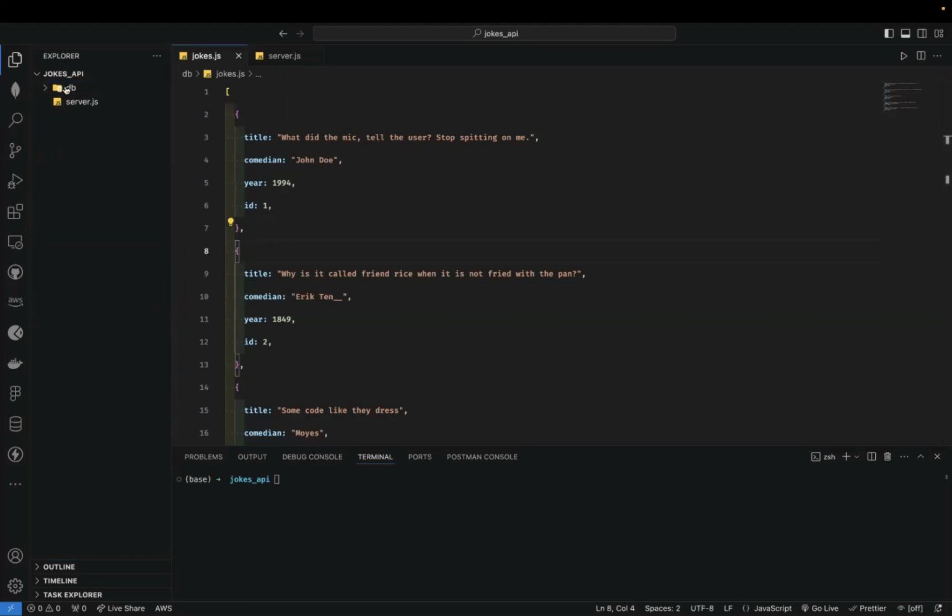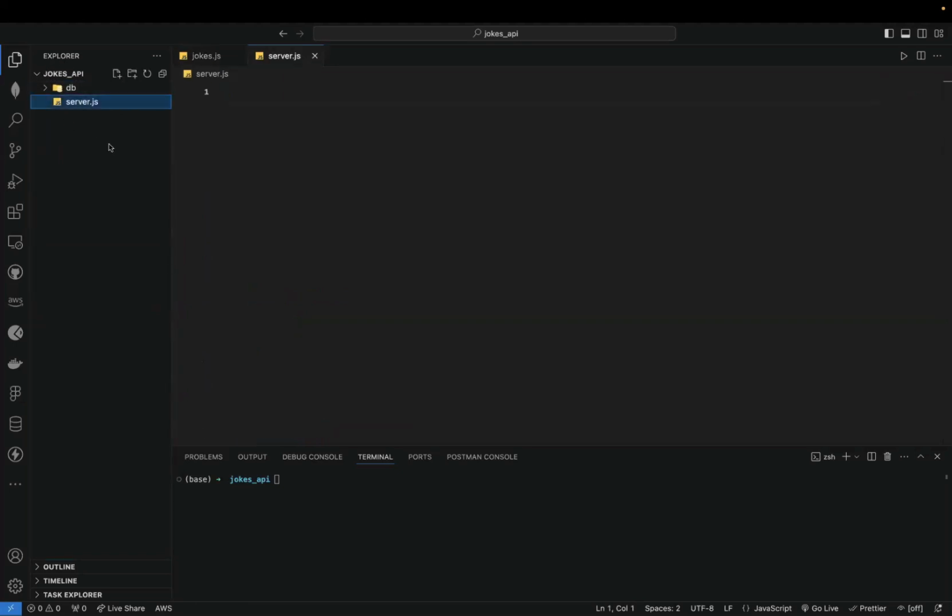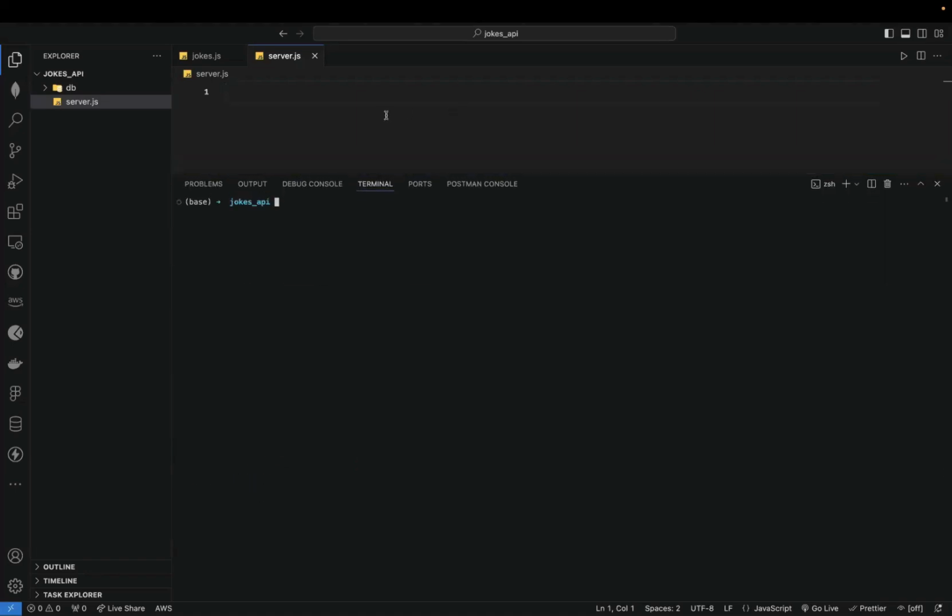All right, so you can write your basic code. You could call it bootstrapping your project, right? You can write your basic code before you even initiate your project as a Node project, or you can do it from the start. But then we already have our folder. It's called jokes API, and that is the folder open right here in our terminal. If you check the terminal, you'll see that we have jokes API open.